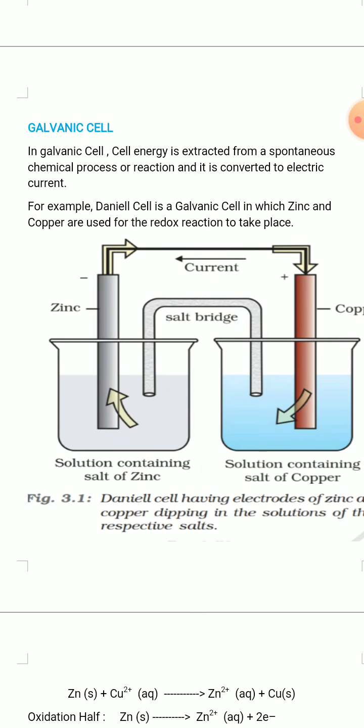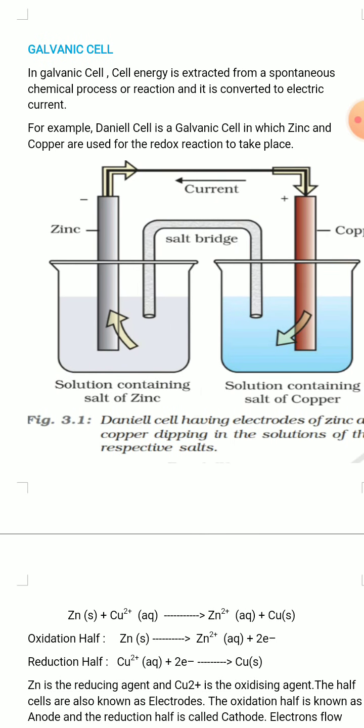And the second type of cell is the galvanic cell. In a galvanic cell, energy is extracted from a spontaneous chemical process or reaction, and it is converted into electric current. So a galvanic cell produces electrical energy or electric current by a spontaneous chemical change.